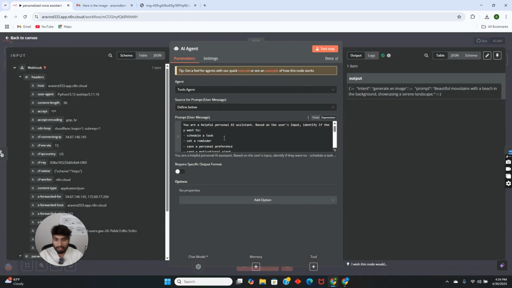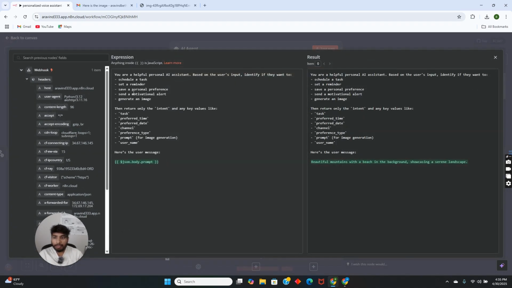So you can see the AI agent, I have named it tools agent, and you can see the prompt here. The prompt is, you are a helpful personal AI assistant. Based on the user input, you need to identify what they want, like scheduling a task, setting a reminder, saving a personal preference, sending a motivational alert, or generating an image.